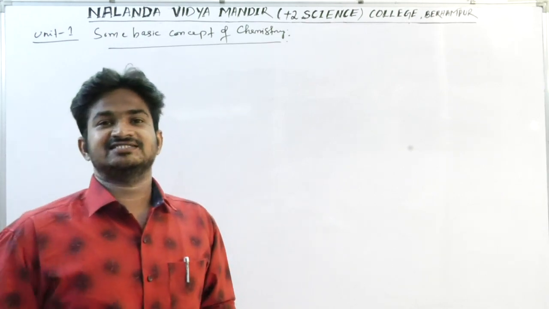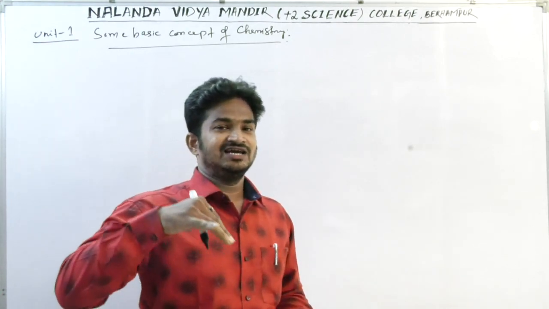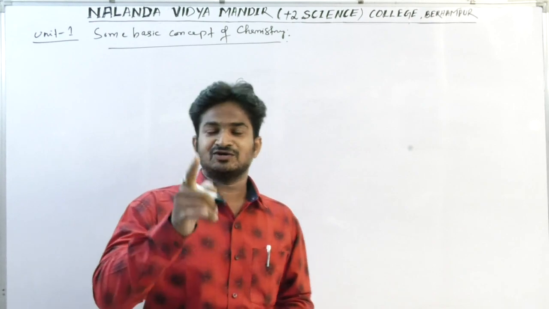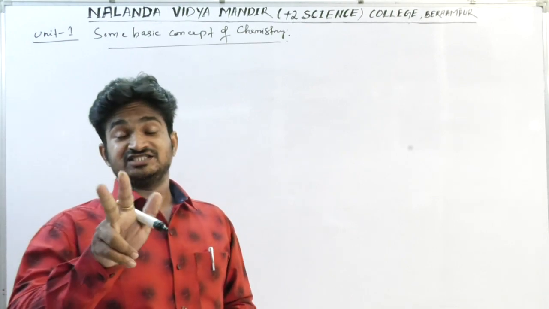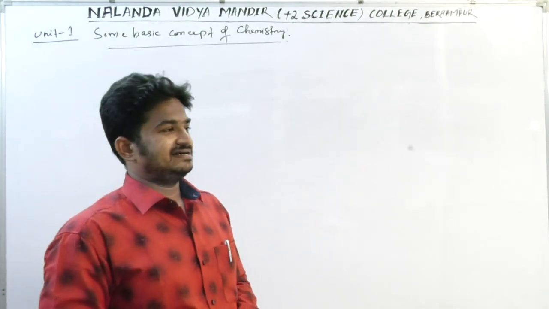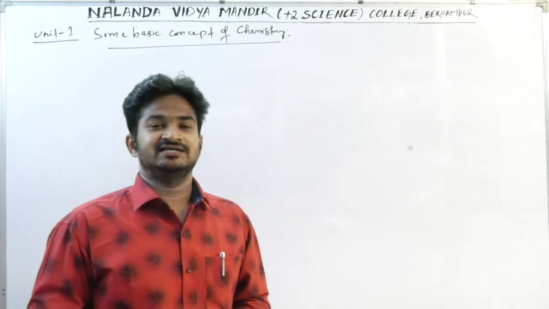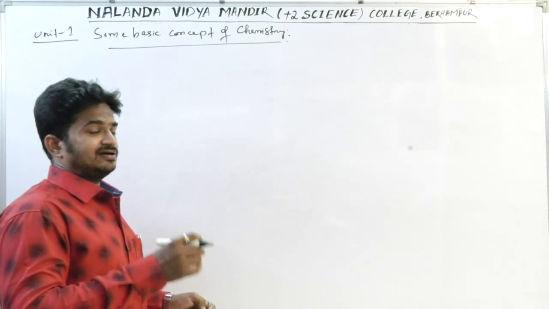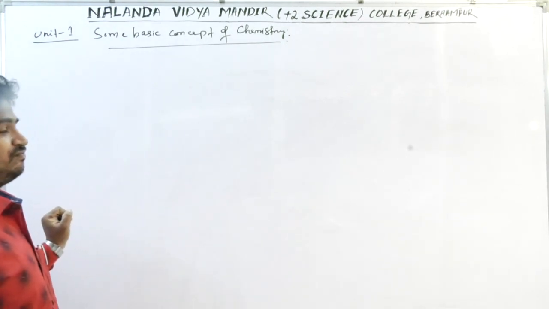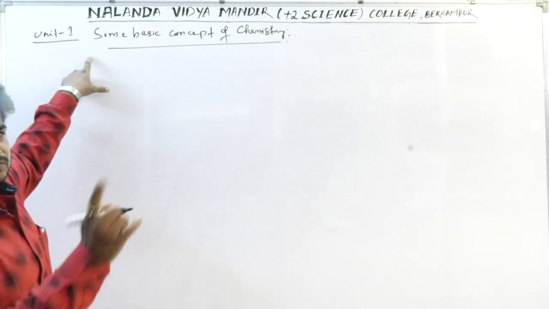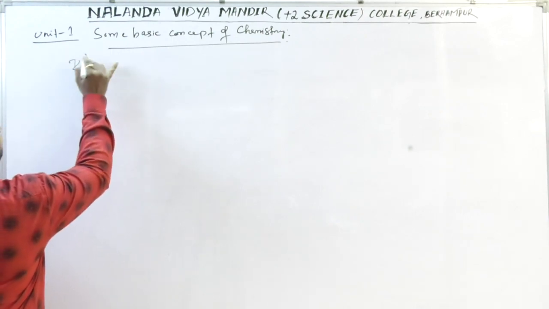You have already studied the mole concept in class 9 only as an introductory part, but in the 11th class first unit you will go through the details along with some important problems. Then balancing the reactions by the partial equation method, and stoichiometric coefficients and their calculations, very important ones. So these are the topics you will go through in detail during the teaching of this unit.